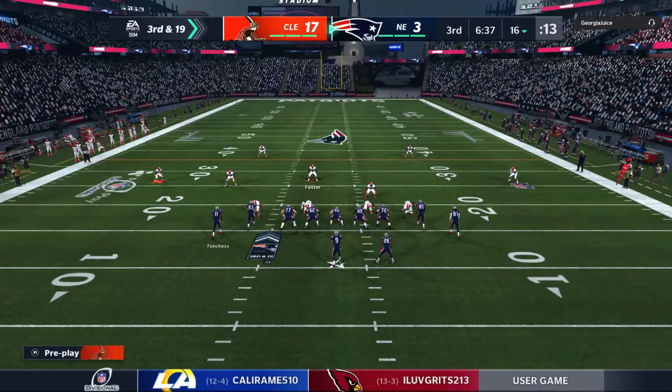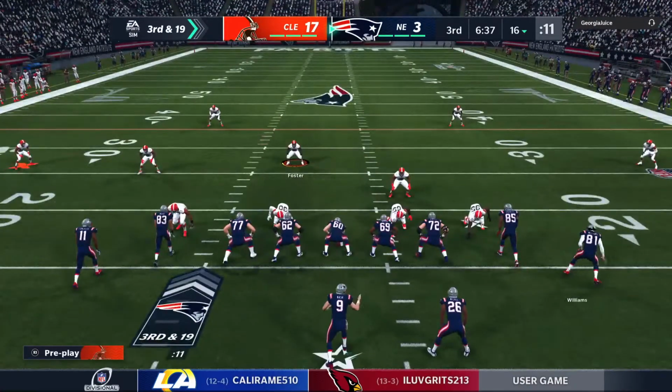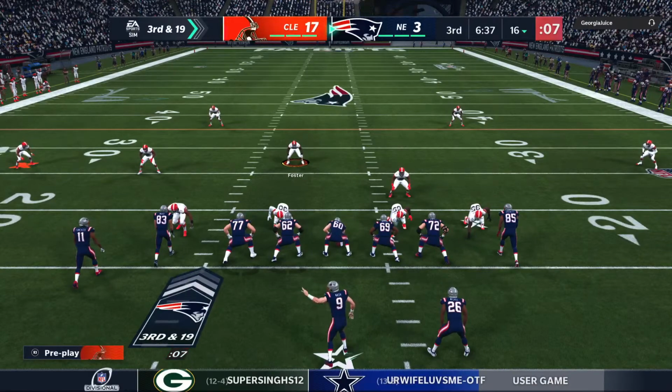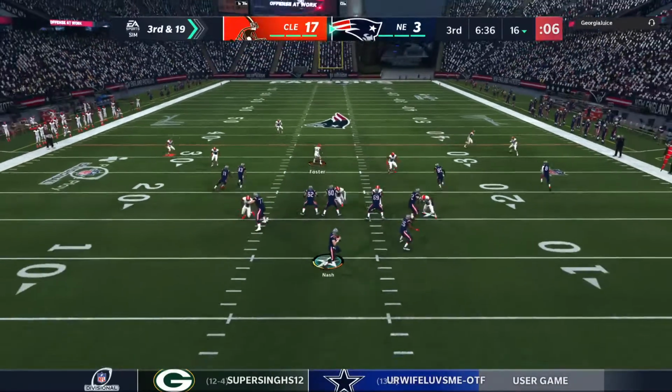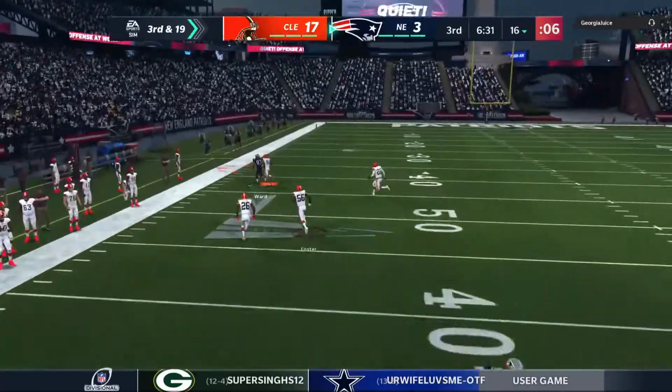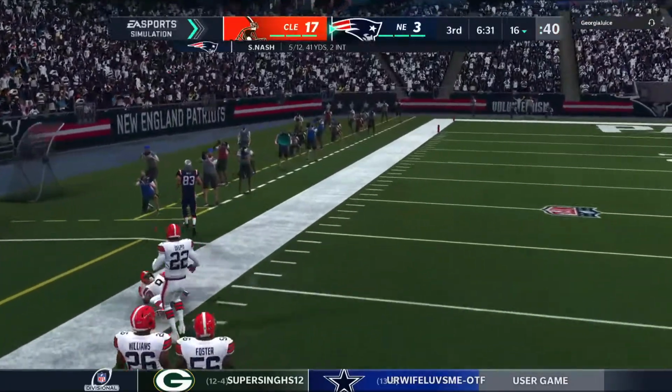56 is Mike. 56 is the Mike. Tighten up. Hey, smash. Pull it together. Mike 50. From the gun, Nash. He's going to look deep down the field. And that will be incomplete.